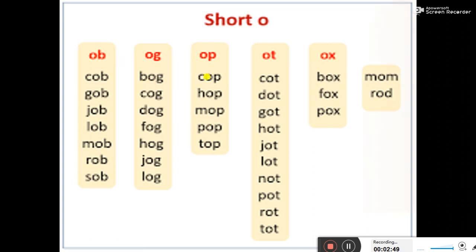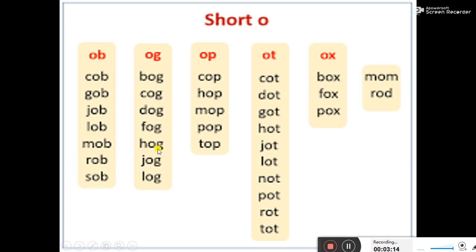B O G, bog. C O G, cog. D O G, dog. F O G, fog.